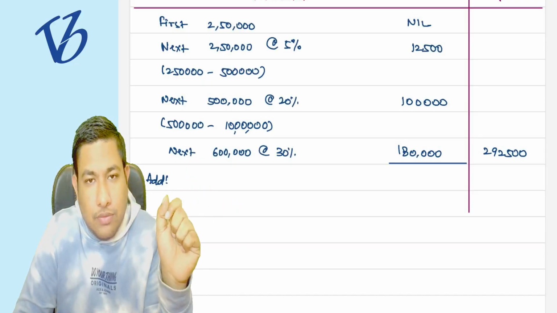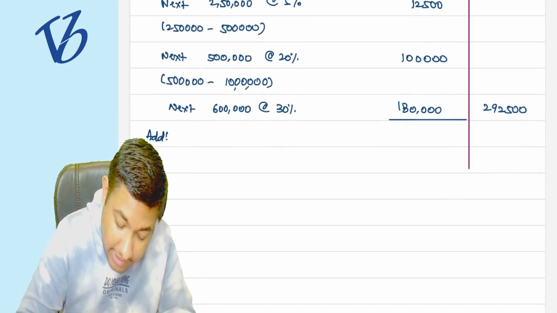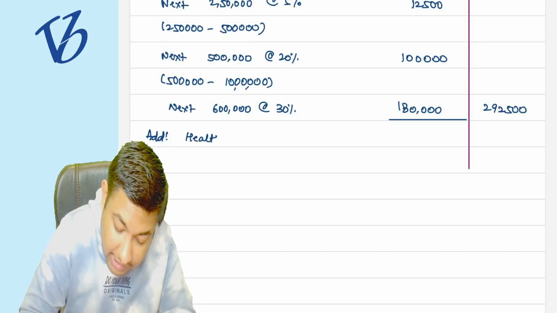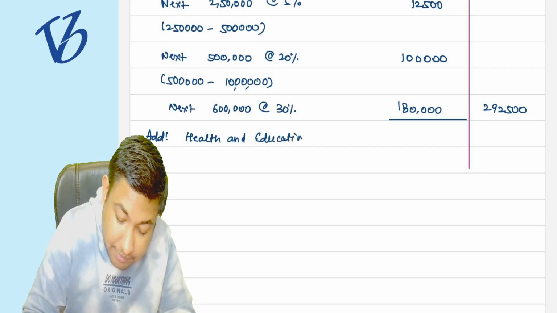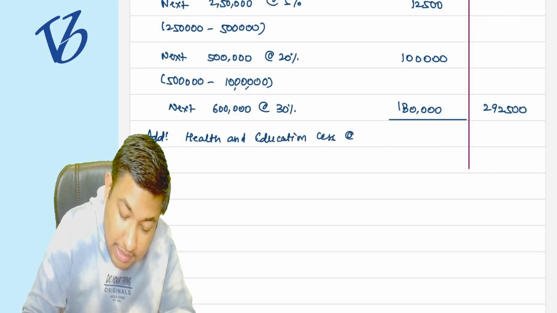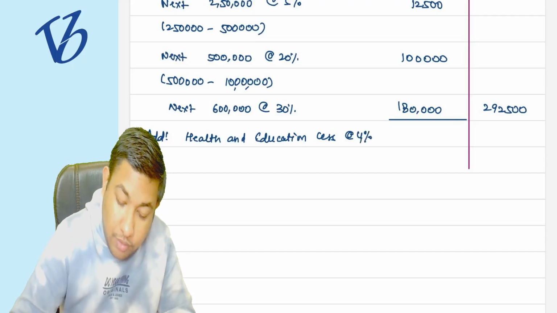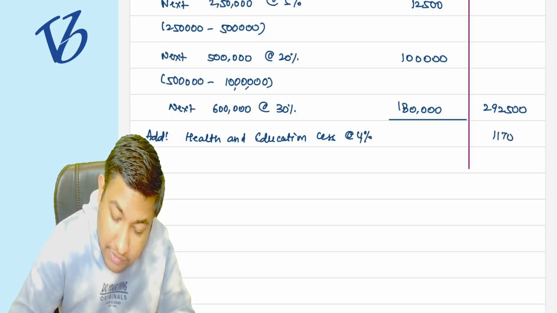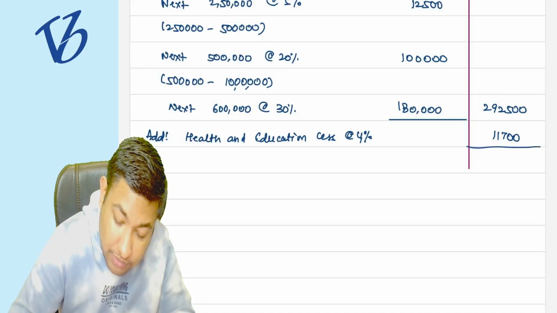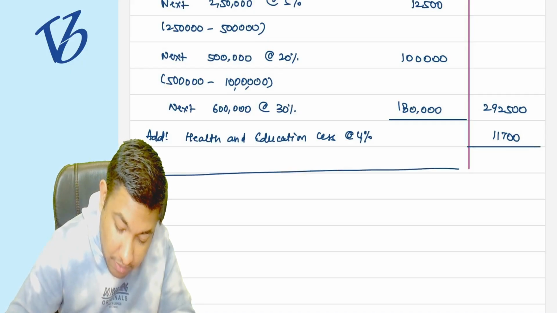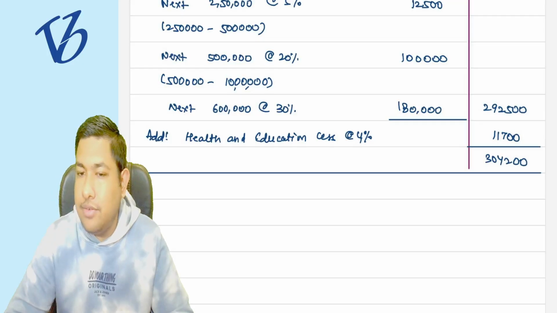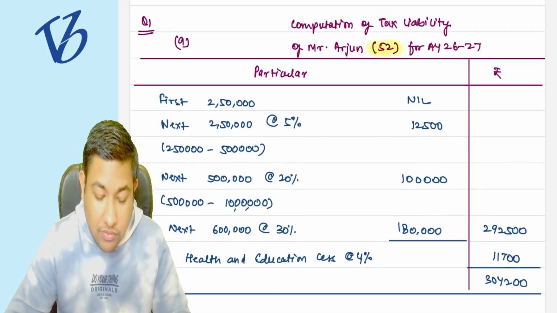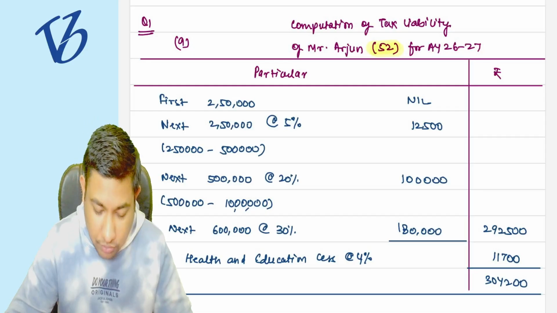So add health and education cess directly at the rate of 4%, which will be 11,700. So the final answer is going to be 3,04,200. Understood? 3,04,200. This is for the first part, that is of 52 years of age.